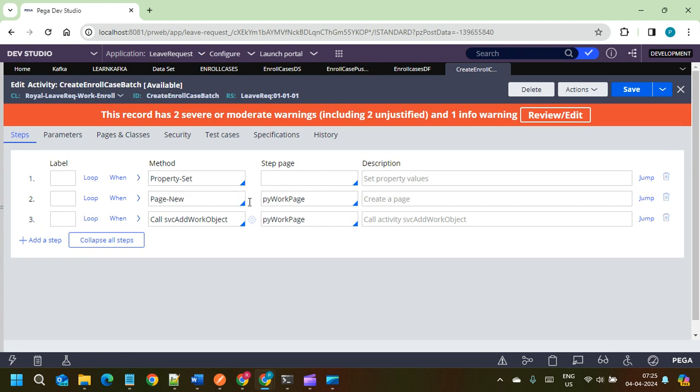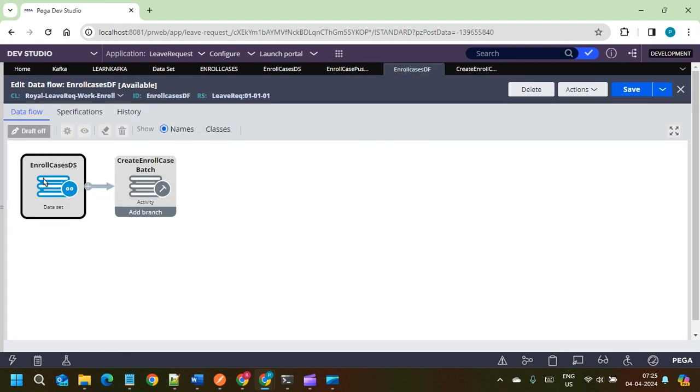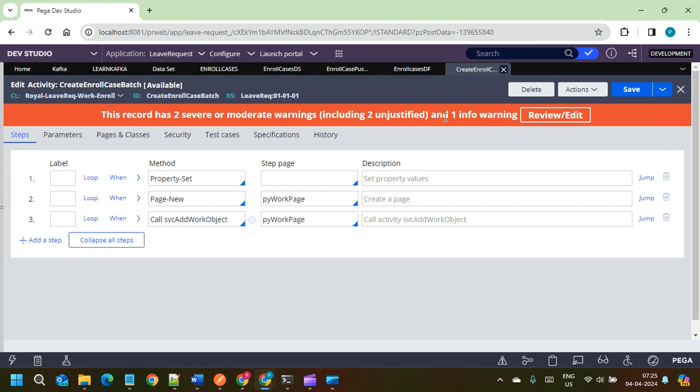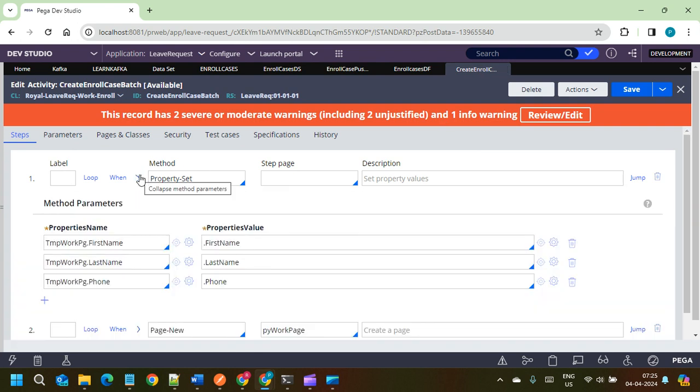And also how to pass the data from this to the case. How we can pass is I am taking this step page, the data flow shaped step page, which contains the first name, last name, and phone.